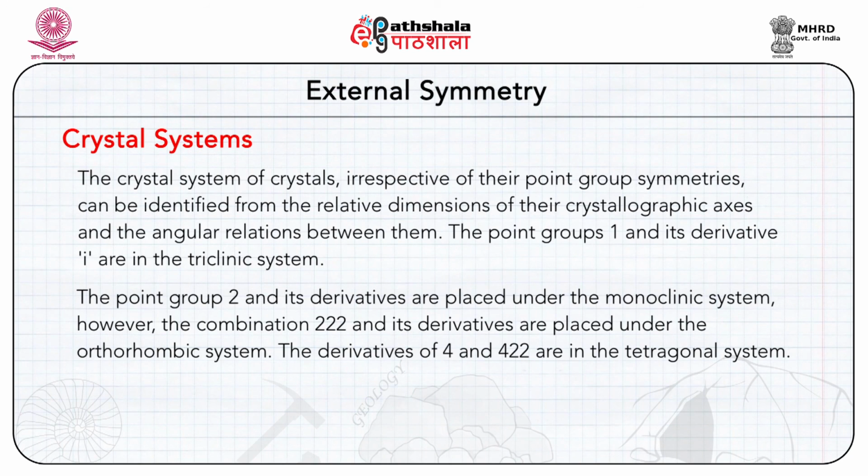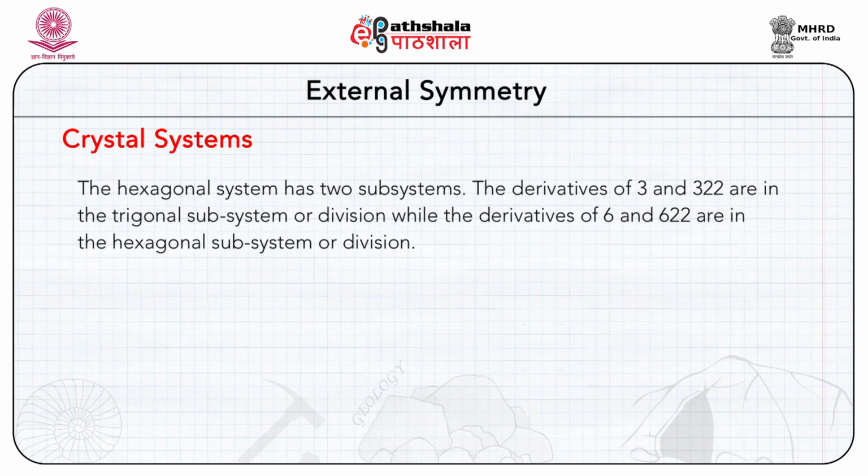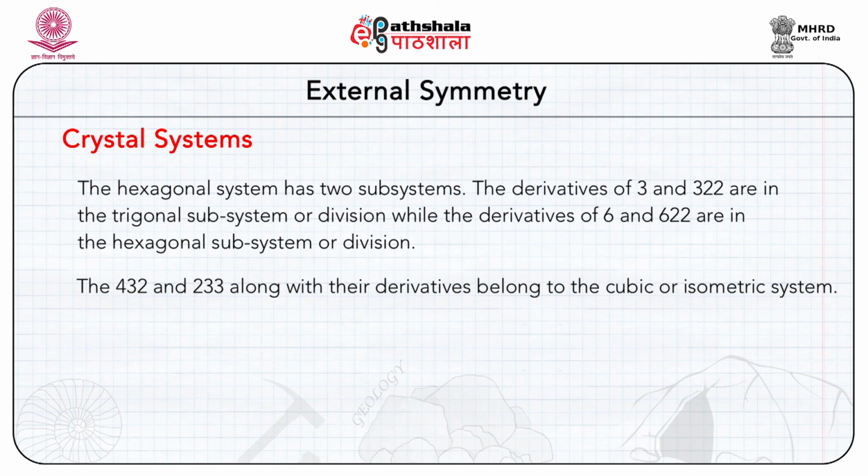However, the combination 2 2 2 and its derivatives are placed under the orthorhombic system. The derivatives of 4 and 4 2 2 are in the tetragonal system. The hexagonal system has two subsystems. The derivatives of 3 and 3 2 2 are in the trigonal subsystem or division, while the derivatives of 6 and 6 2 2 are in the hexagonal subsystem or division. The 4 3 2 and 2 3 3 along with their derivatives belong to the cubic or isometric system.